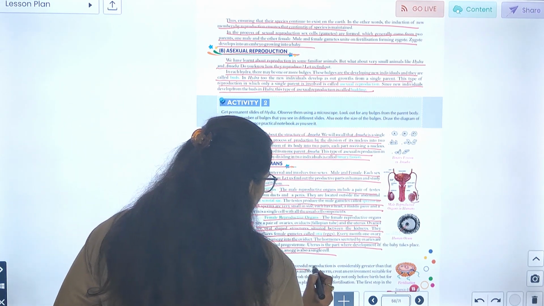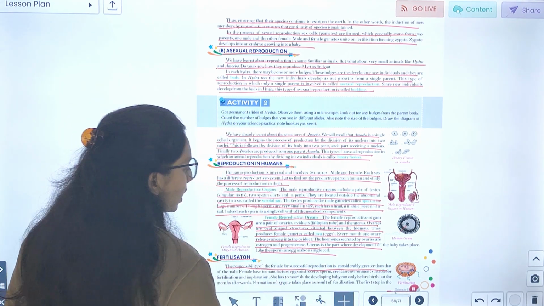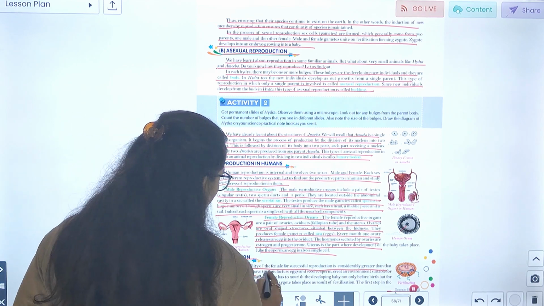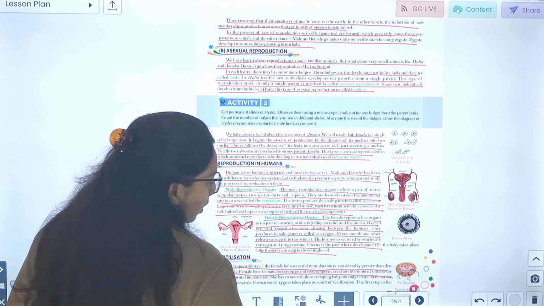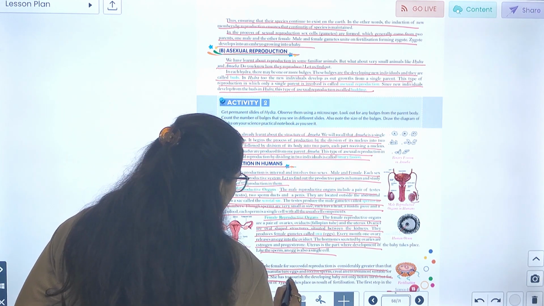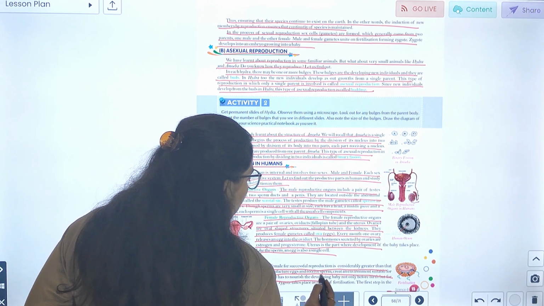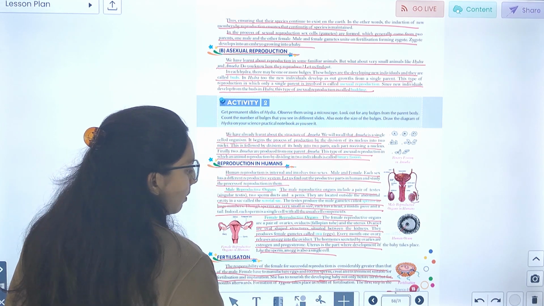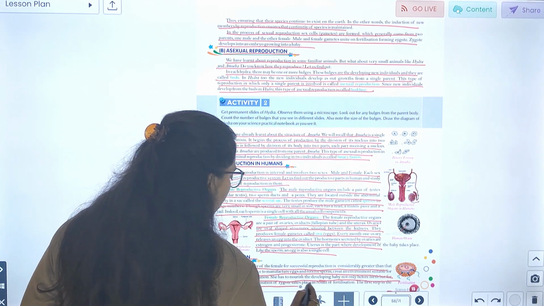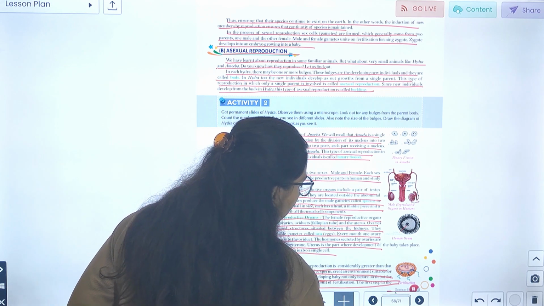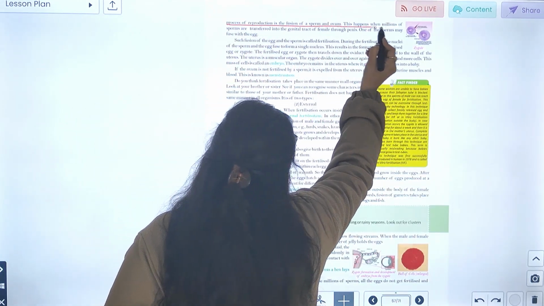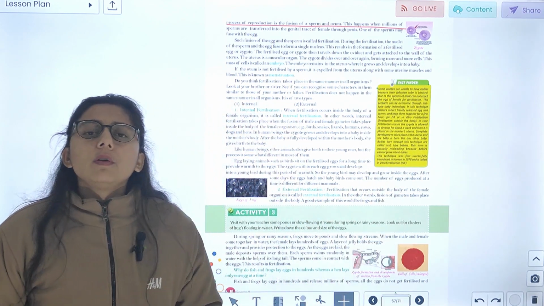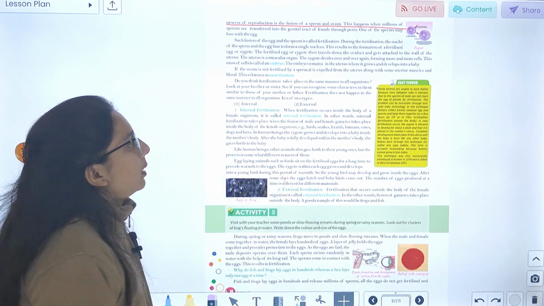Fertilization. The responsibility of the female for successful reproduction is considerably greater than the male. Females have to manufacture eggs and receive sperm, and create an environment suitable for fertilization and implantation. She has to nourish the developing baby not only before birth, but for months after. Formation of zygote takes place, the result of fertilization. The first step in the process of reproduction is fusion of sperm and ovum. ये पहला step होता है, वो क्या होता है, fusion of sperm and ovum.